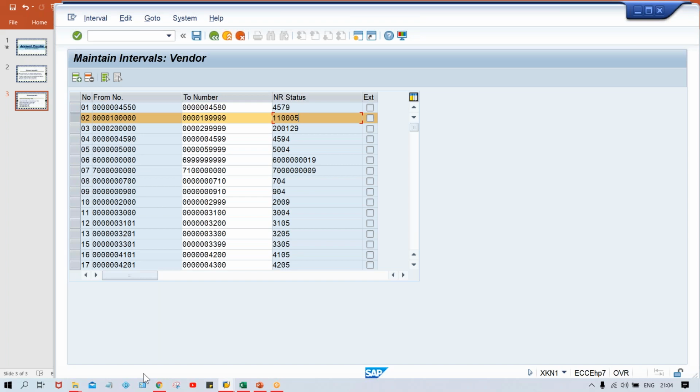So I'll tell you guys, in rare cases, sometimes at the time of creating the number range, the system takes some buffer also. Buffer in the sense that, let's suppose, here it is 11005, right? And the next number which got updated is 11009.